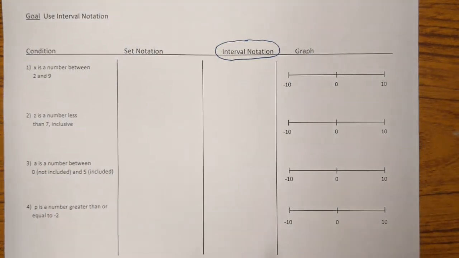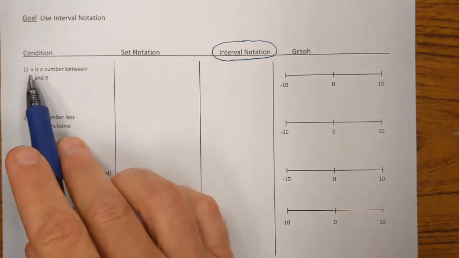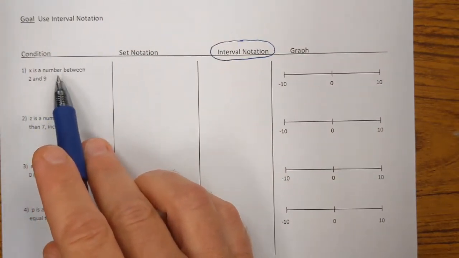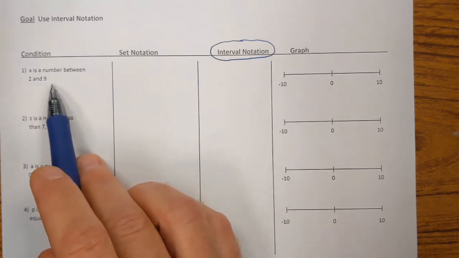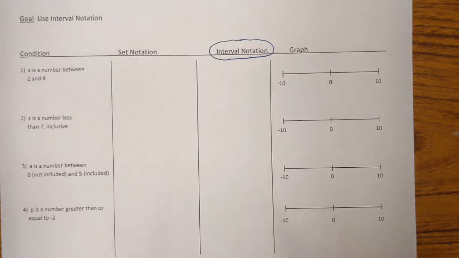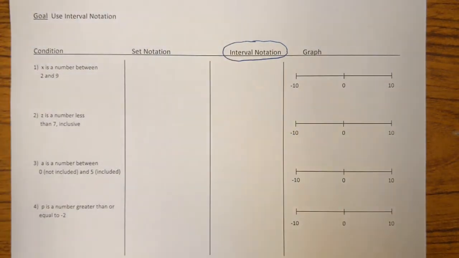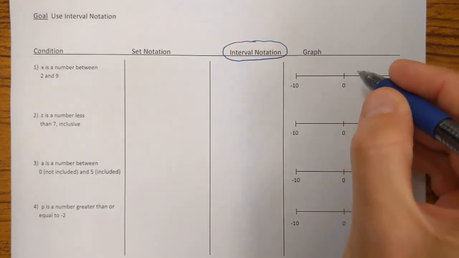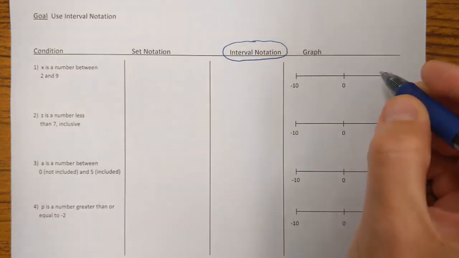All right, so condition number 1. Let's say we have this variable x, and the condition is that x has to be a number between 2 and 9. So how can we show this condition mathematically? Well, let's actually start with the graph, because I think the graph, this number line, is the easiest.